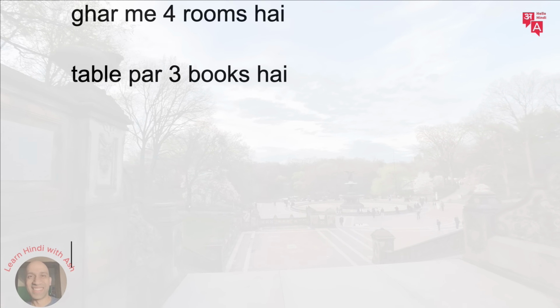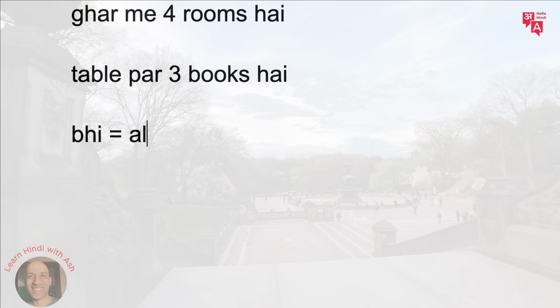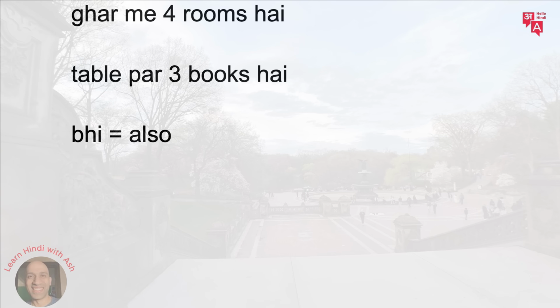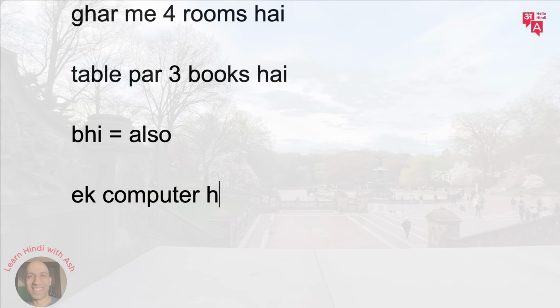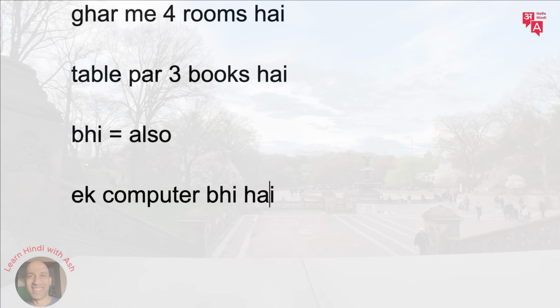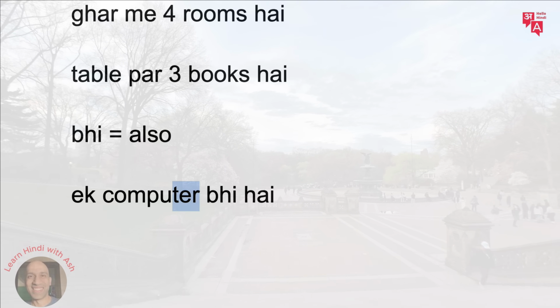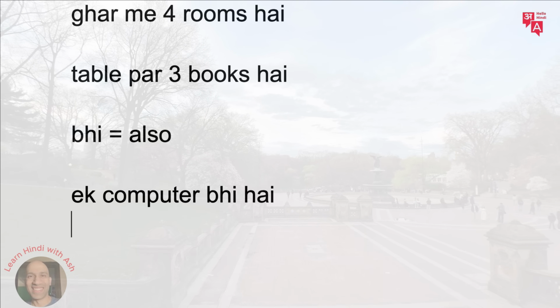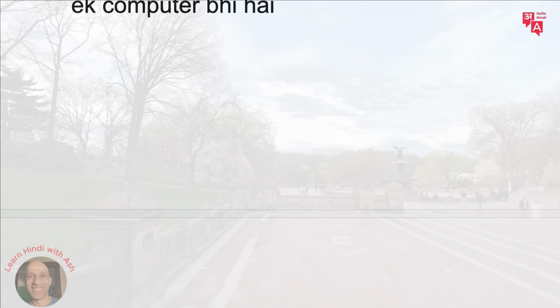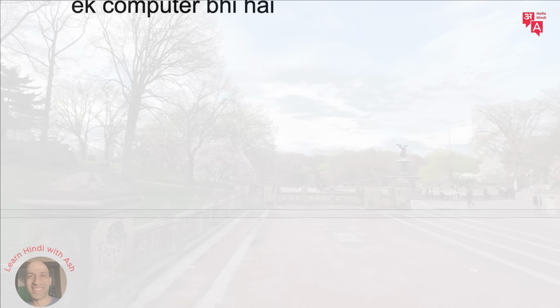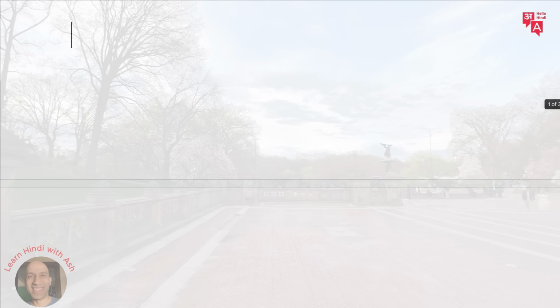Okay, now how can you say there's also a computer? And I'll tell you the word for also is bhi. Yes, try it. I think you got it. एक computer भी है. Note how I said the computer, right? This is a very Hindi way of saying it, computer. So this is what we'll do in our live sessions also. We'll check your pronunciation, the musicality. Otherwise, it starts sounding a bit off. You start sounding like a foreigner. You want to sound more integrated within the culture and the language.